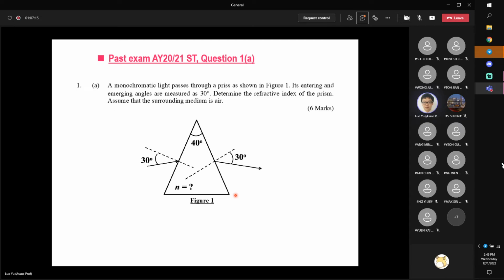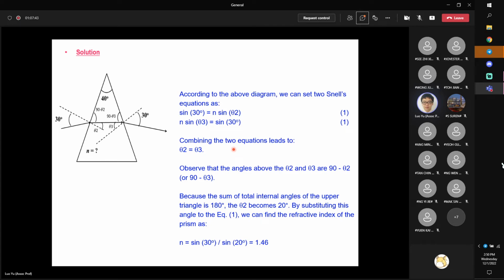So if we want to calculate the refractive index of the prism, we need to apply Snell's law. But to apply Snell's law, we need to know the refracted angle inside the prism. Clearly, we don't know what the refracted angle inside the prism is. What we know is that these 2 angles are equal to each other. What should we do? The way to do this is you draw a line here.